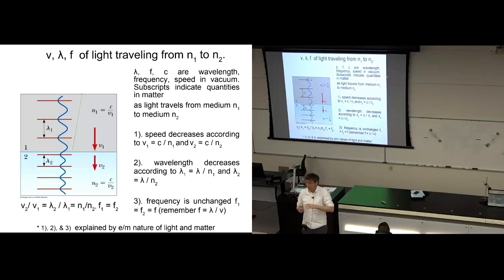But actually, based on the fact that we know that light is an electromagnetic wave, a bundle of electric and magnetic fields, and matter is an arrangement of electrical charges and currents, so it's electromagnetic, you can predict the relationships between the speed, the wavelength, and the frequency of the light wave and the refractive index of the material it's traveling through, and you get these predictions. So what I just told you as a rule is understood in terms of electromagnetic theory and the fact that light and matter are electromagnetic. So we understand it all.